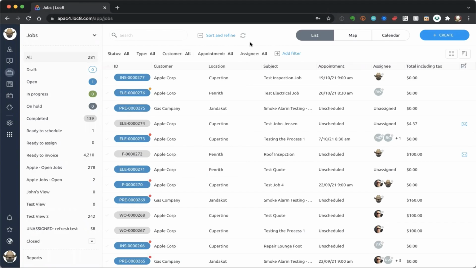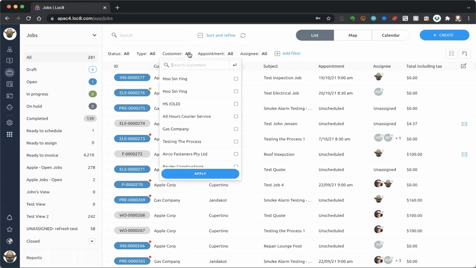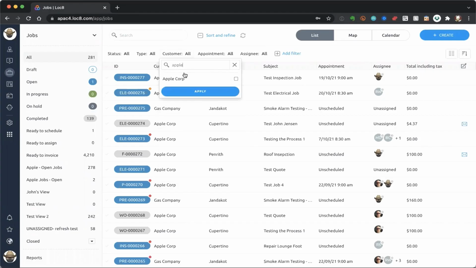So this to me is a blank canvas. I'm looking at everything here, and this is very much a blank canvas. What I want to do now is try and limit down just the app to just the Apple stuff. So the first thing I want to do is apply a filter, and that filter is all around my customer, in this particular case, my Apple customer.